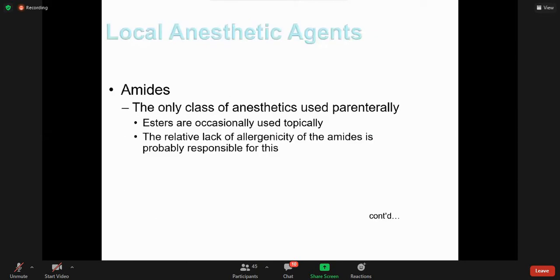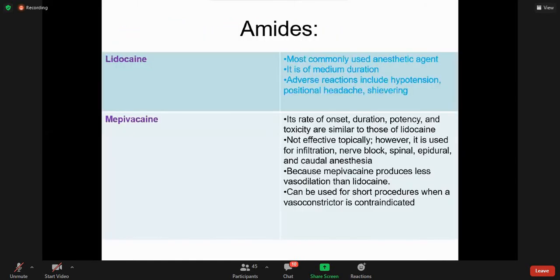Now one by one, first we discuss the amide group, the only class of anesthetics used parenterally, right? Esters are occasionally used topically. The relative lack of allergenicity of the amide we have already discussed.